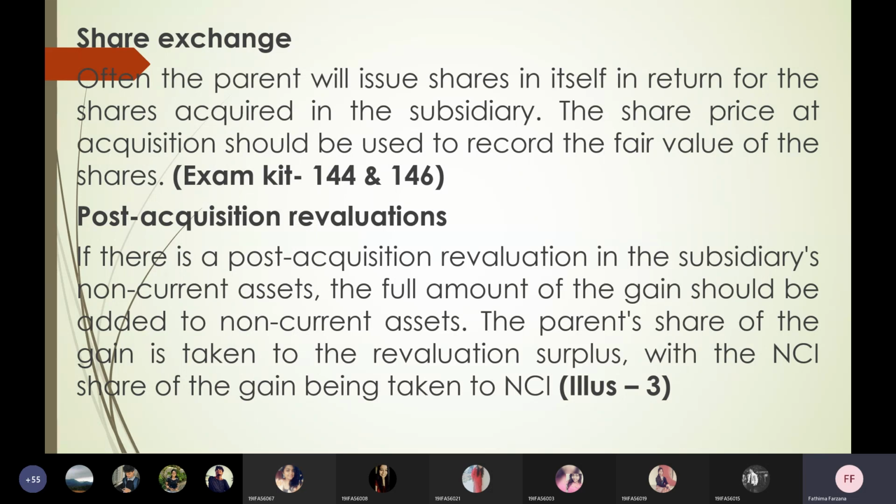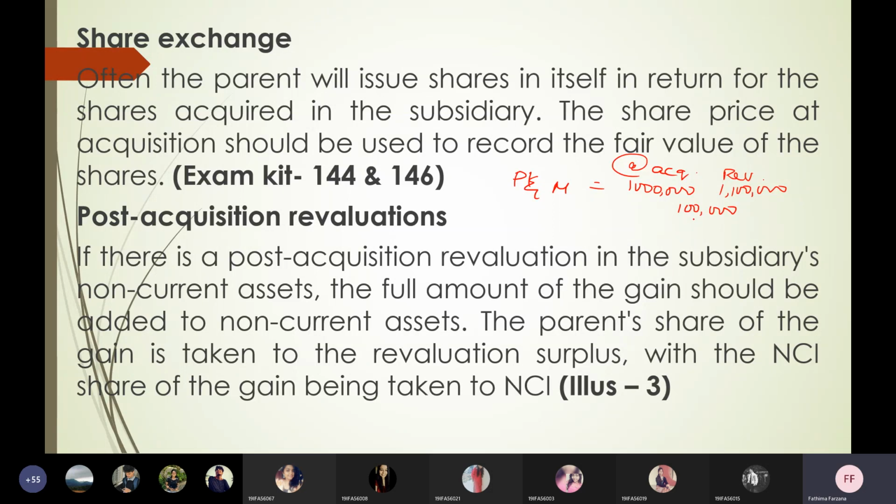So I'll tell you here. You're acquiring some plant, let us assume plant and machinery. When you are acquiring, at acquisition the amount was 1 million. After revaluing, the revalued amount is 1,100,000. So this 100,000 is the profit now.